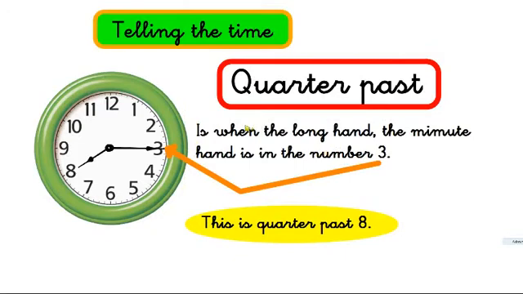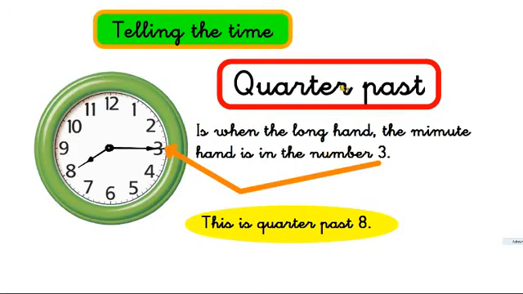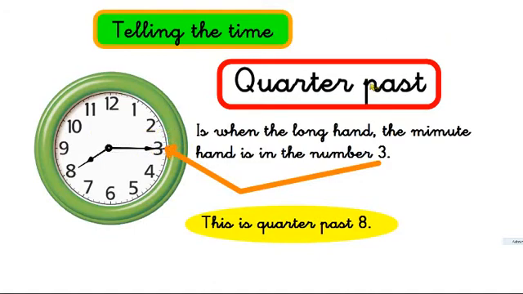It's not difficult. Quarter past. What does it mean? When the minute hand, the long hand, is pointing to the number 3, we say it's quarter past. If we look at the hour hand, we know the hour. So now it is 8. But because the long hand, the minute hand, is on the 3, we know it is quarter past, and we say quarter past 8.